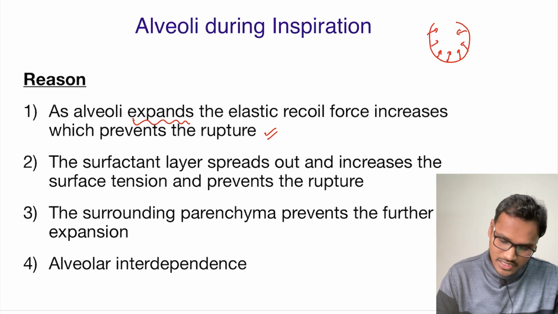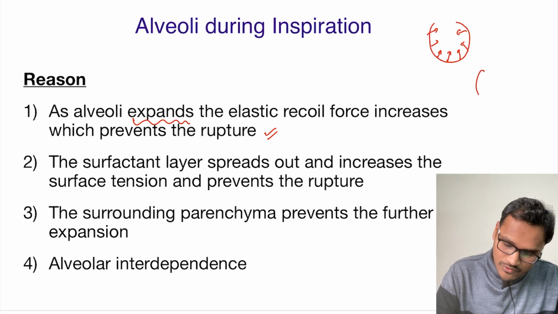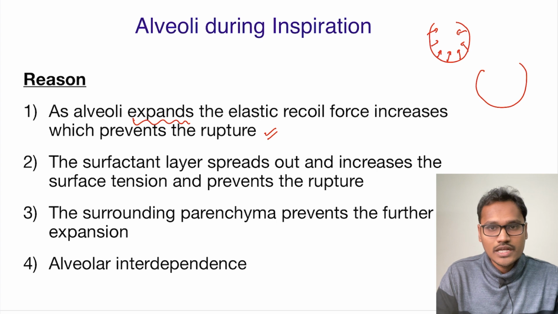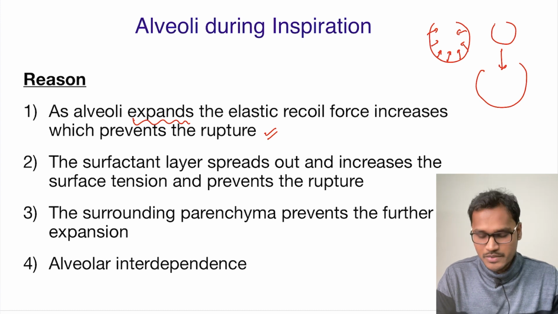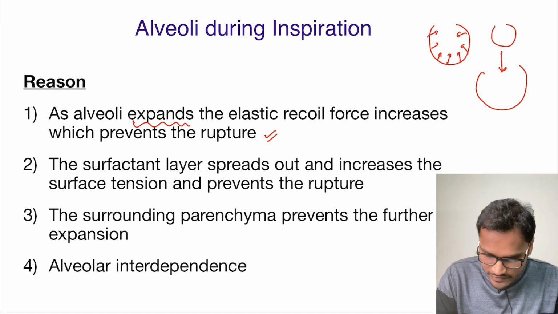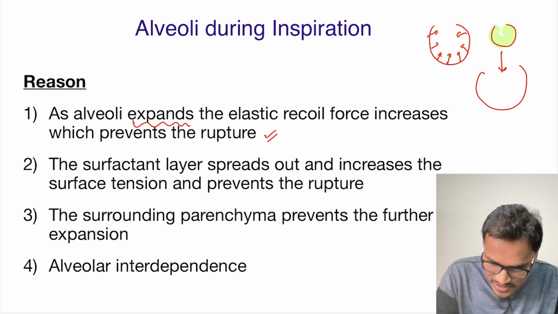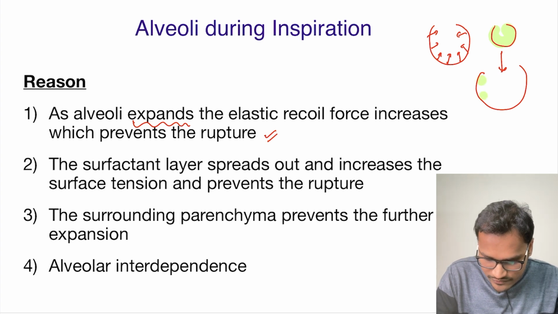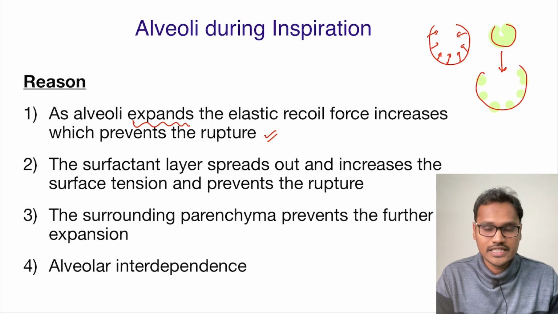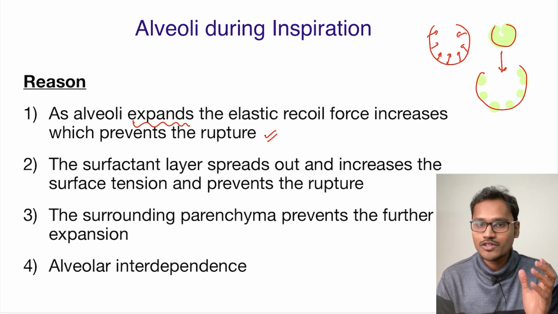This is one condition. Now, let's compare two alveoli. Suppose a smaller alveoli is like this and it is getting bigger like this. Let's see if there is a surfactant layer, which is the coating in this alveoli. Now this surfactant will be spread across a greater surface area, because the area is big but the amount of surfactant is the same.